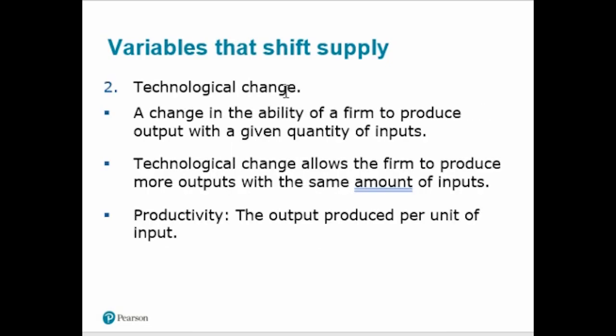The next factor is technological changes. If we set a new technology into our firm as compared to the old technology, then we will produce more units in a similar working time. So this will increase our supply, and in this case our supply curve will also be shifted. Why will the supply curve be shifted? Because our supply increases not because of price, but because of technological changes. So any change other than the price will shift our supply curve.